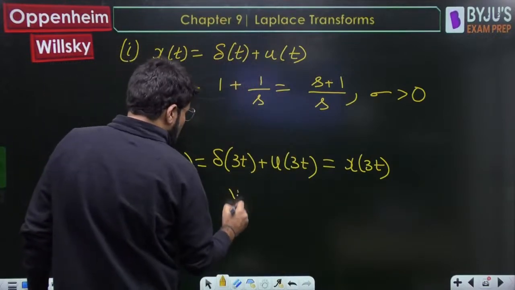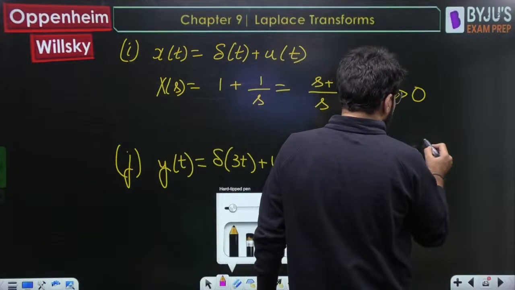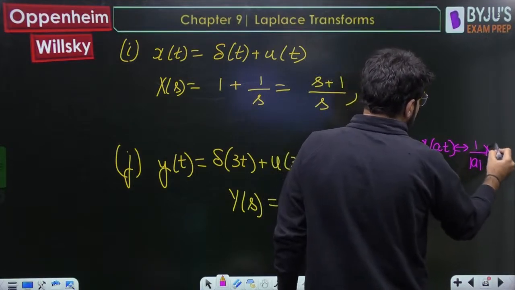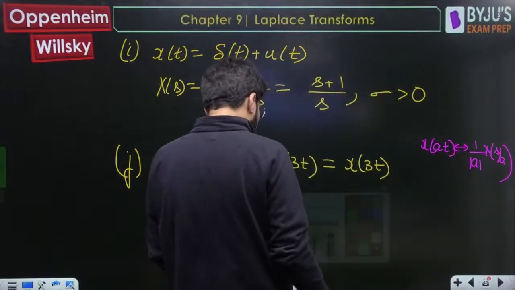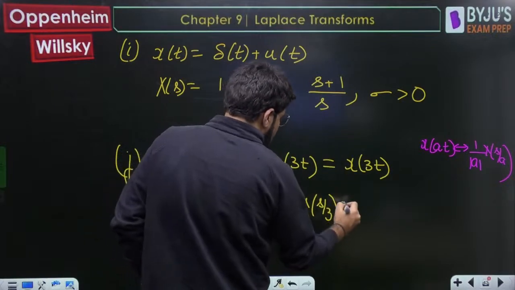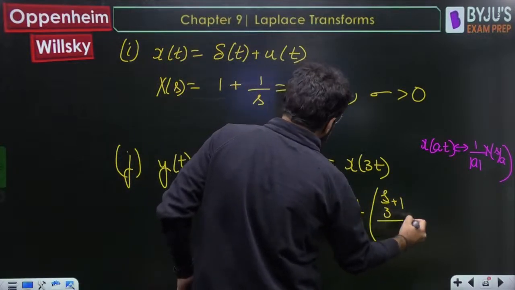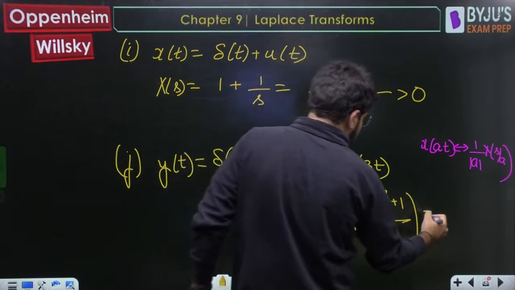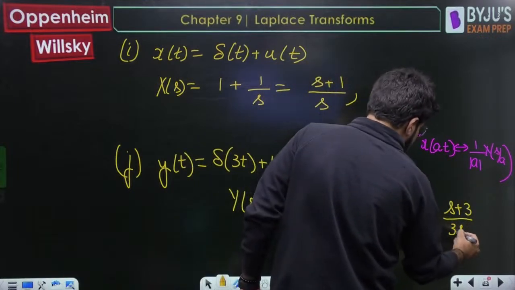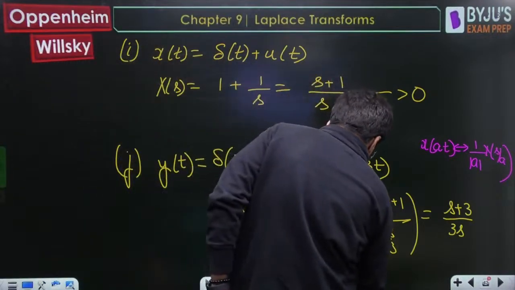Okay, this is x(3t). Now, what is the scaling property of Laplace transform? The Laplace transform of x(at) is 1 upon mod a times X(s by a). So here it is 1 upon 3 times X(s by 3). So replace s by s by 3: s by 3 plus 1 upon s by 3, multiplying throughout by 3. You will get s plus 3 in the numerator, and the denominator is s by 3 times 3, so divided by 3s. The answer will be (s plus 3) upon 3s. That's the answer.